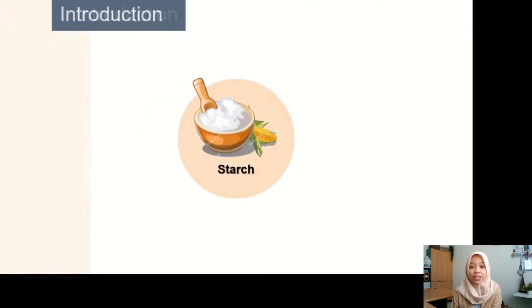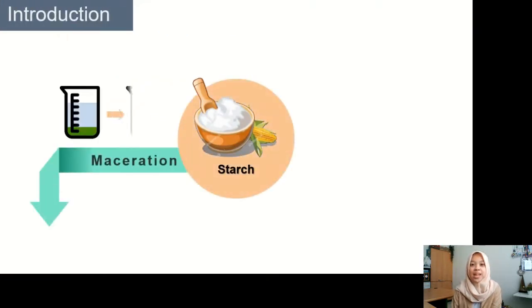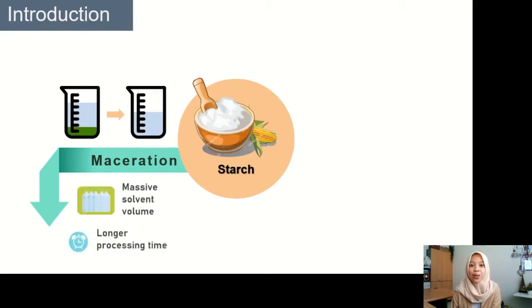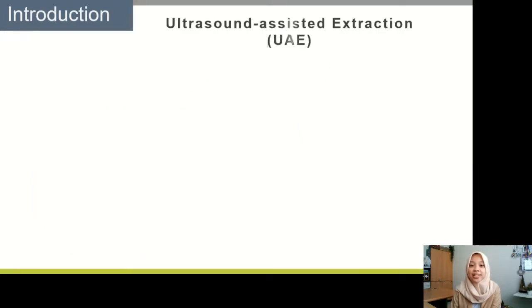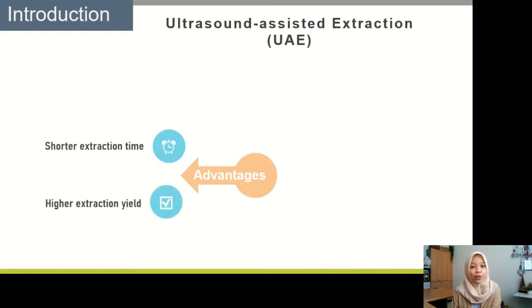Starch production usually requires an extraction process in which maceration is applied. However, this method calls for a long process time and an abundant amount of solvent. Therefore, an alternative method is needed to resolve this problem. Extraction assisted with ultrasound energy should provide a solution. Ultrasound-assisted extraction serves a high-speed extraction process and high effectiveness. Therefore, this method is preferable to replace the conventional method.